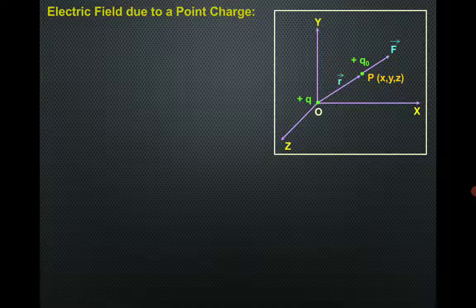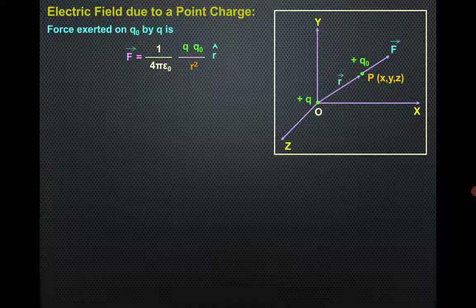The position vector of Q naught is vector r. So the force exerted on Q naught by Q will be expressed as vector F is equal to 1 upon 4 pi epsilon naught Q naught by r square r cap. So this is the vector form of Coulomb's law.